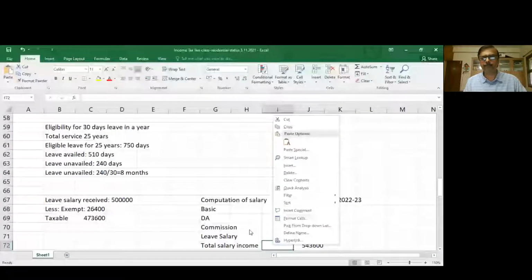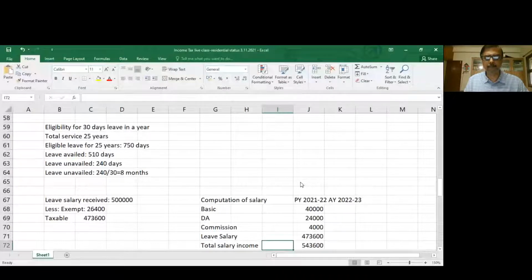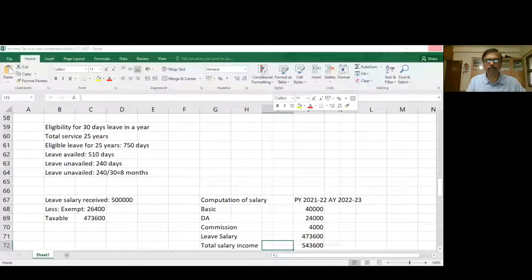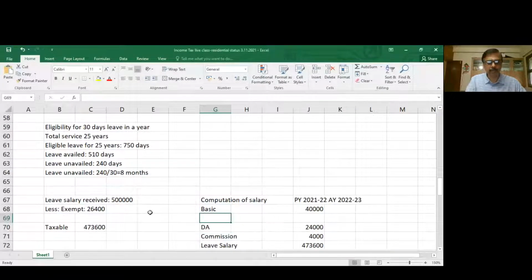So here you need to incorporate the taxable gratuity. Entire row. Okay, so gratuity.